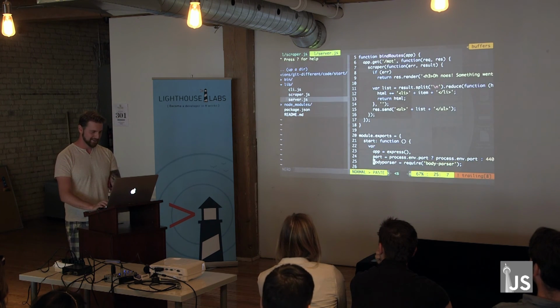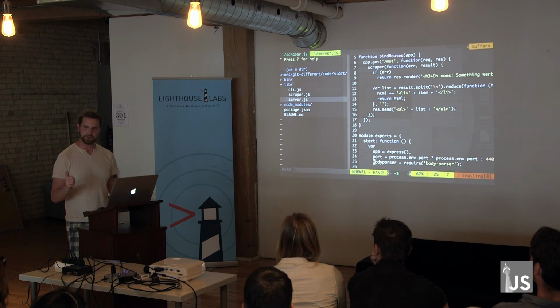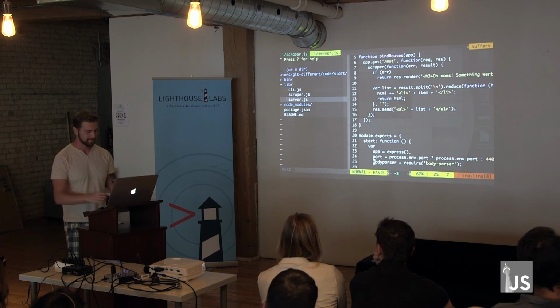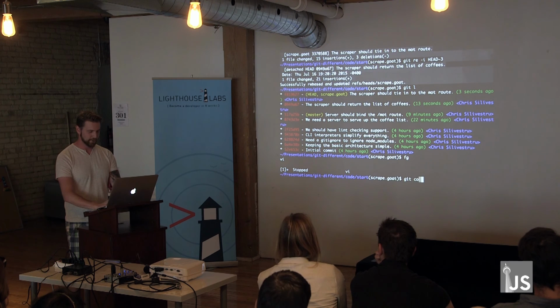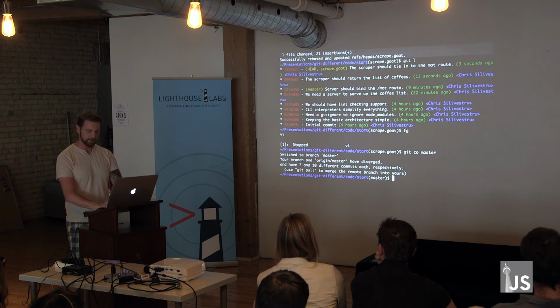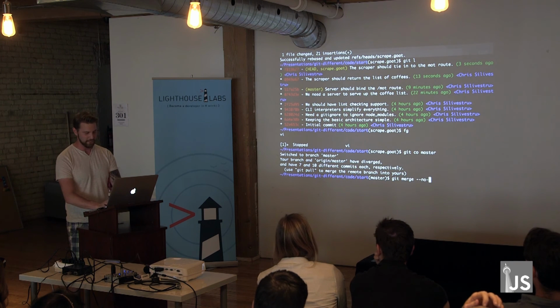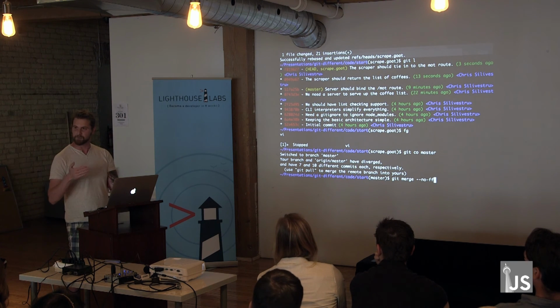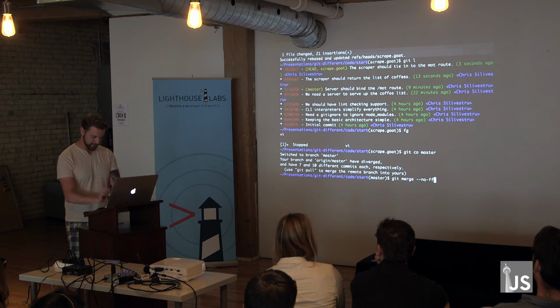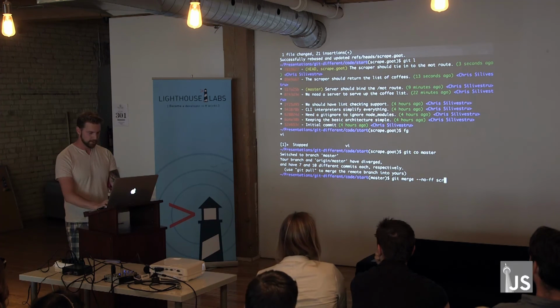So now we're all up to date. Git push, GitHub, Bitbucket, whatever you use, it's all good. Now you have the big green button, right? So I can go into master, and I'm going to mimic the big green button, which is a merge, but the way that GitHub does it is they use this --no-ff, which basically forces a merge commit, which is good in this situation. Let's scrape.